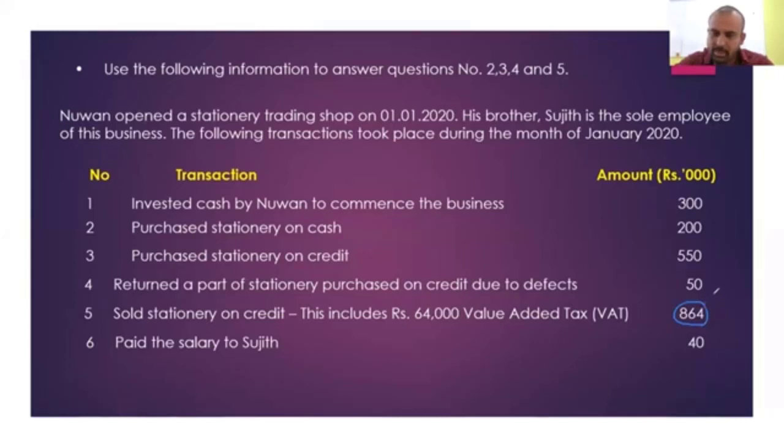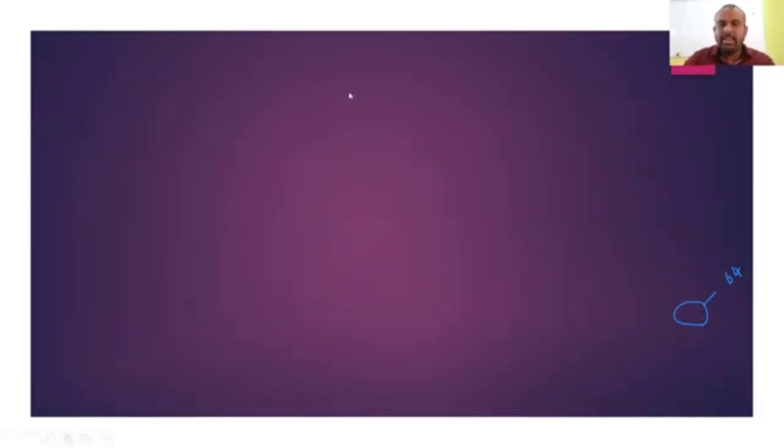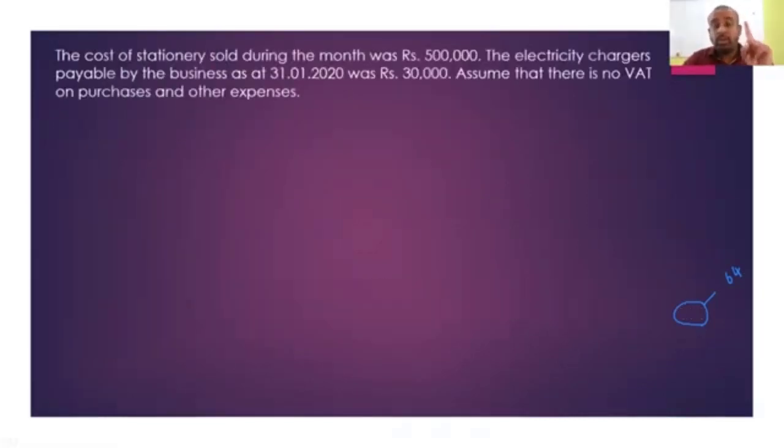Out of the 864, 64,000 is not your income. That is your VAT portion. VAT is a liability which needs to be remitted to the Inland Revenue Department, right? This cannot be recognized as an income. Your sales income is rupees 800,000. Got it? Then they say cost was not given.